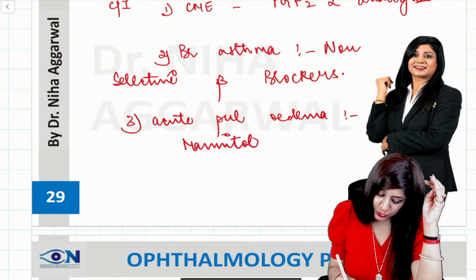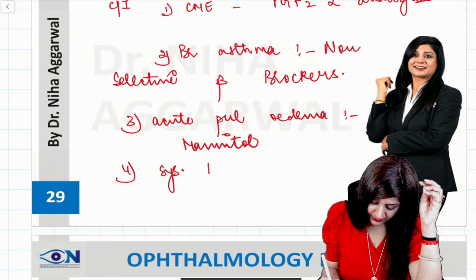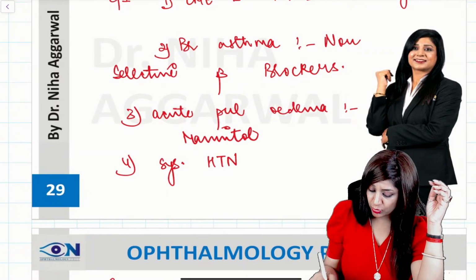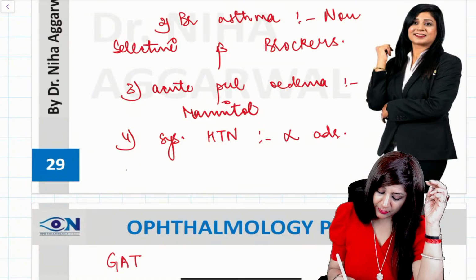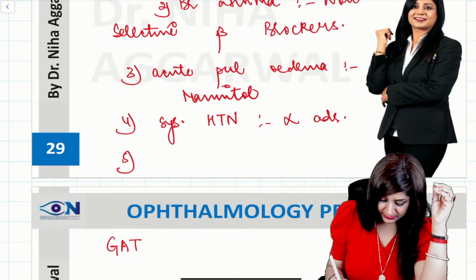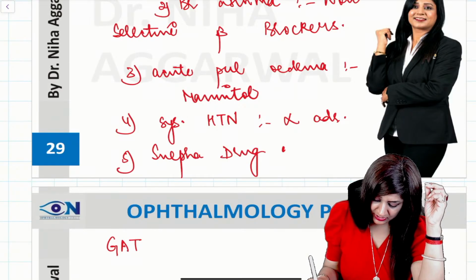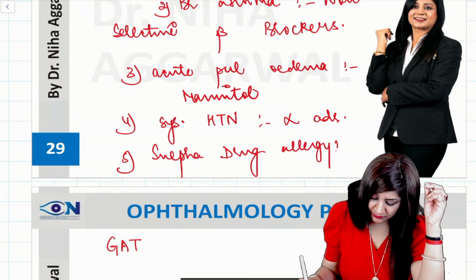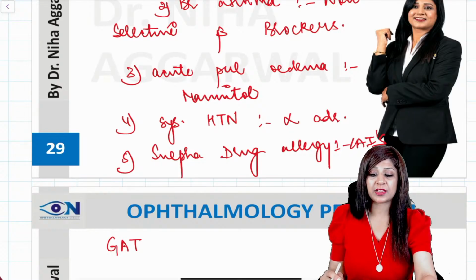Number 4, if my patient is having systemic hypertension, then I should not give alpha adrenergic agonists. And number 5, if my patient has a sulfa drug allergy, then I should not give carbonic anhydrase inhibitors. So again, a lot of questions have been asked from this.